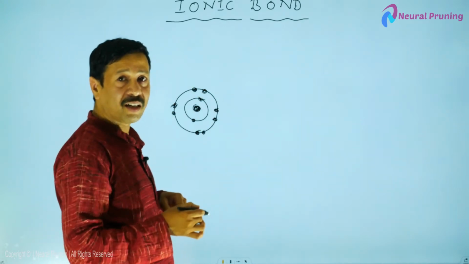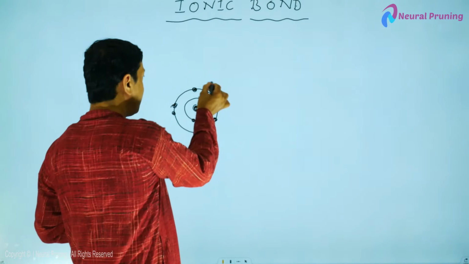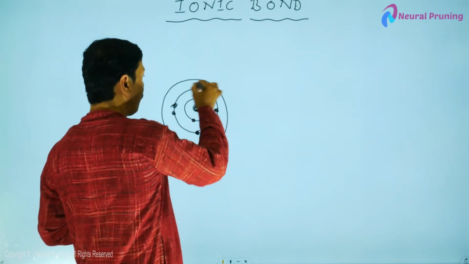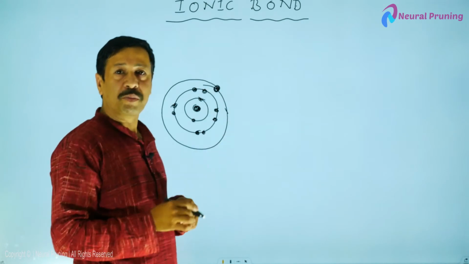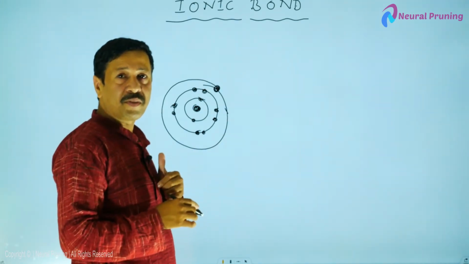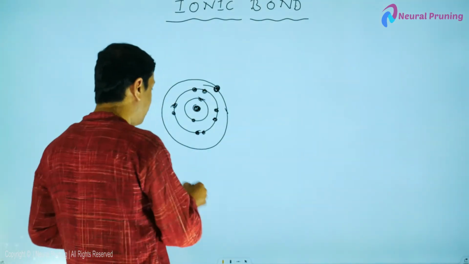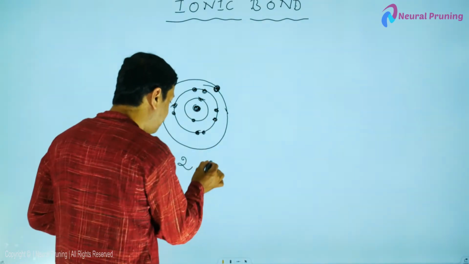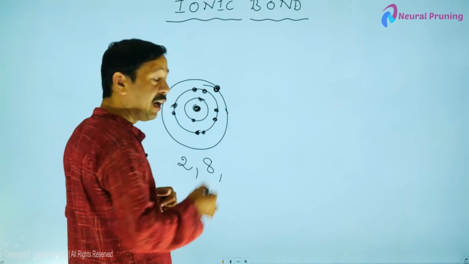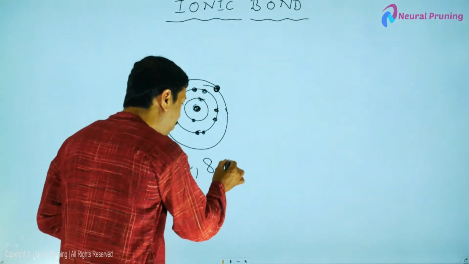Now the third shell has only 1 electron. What do you mean by this? Sodium has 11 electrons. First shell 2 electrons, second shell 8, and third one is 1 electron.